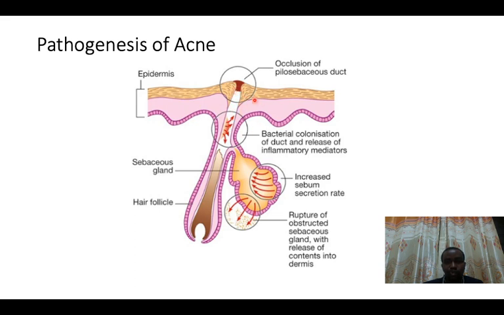Keratin is going to remain inside this pilosebaceous duct. But at some chances, this keratin together with sebum can come to the top because it is only the top part that has been blocked. Now, it will just depend. If keratin comes to the top, it will come into contact with the hair.